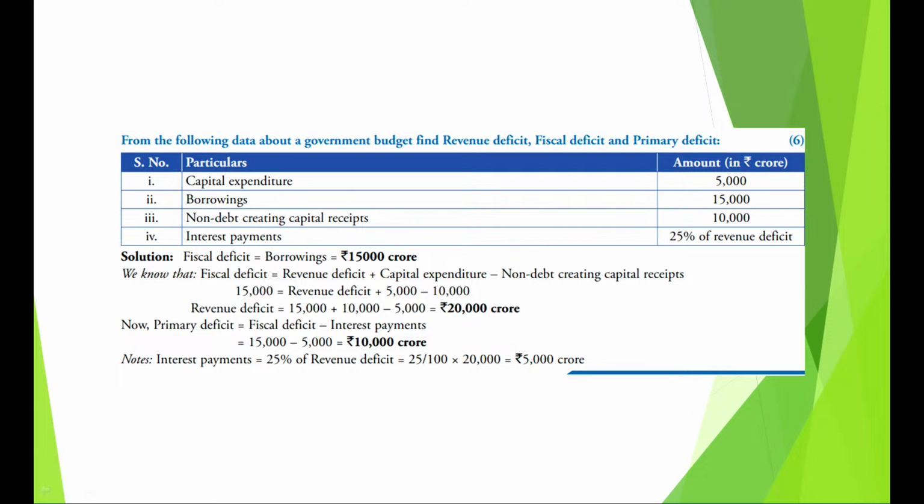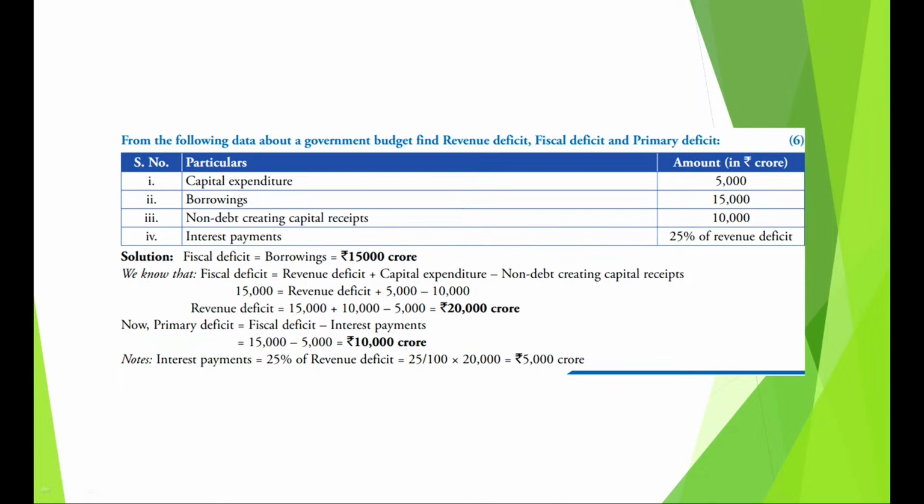So remember, if borrowings is only given to you in the question, it is nothing but fiscal deficit. And then remember, you use the same formula: fiscal deficit is equal to revenue deficit plus capital expenditure minus non-debt creating capital receipts. So 15,000 is equal to revenue deficit plus 5,000 minus 10,000, substitute the figures from the numerical. Therefore, you will get revenue deficit as equal to rupees 20,000 crores.